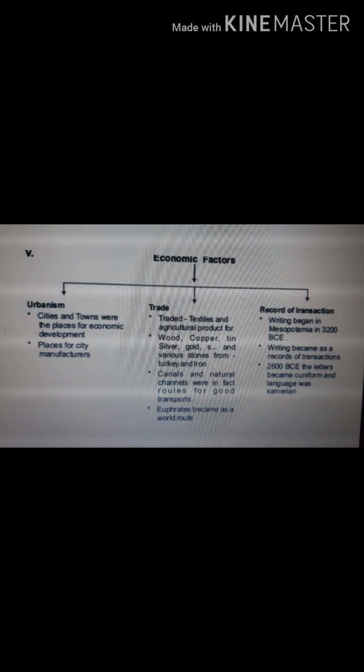And under trade, we are going to see they traded in textiles and agricultural products for wood, copper, tin, silver, gold, and various stones from Turkey, and even they got iron also. Canals and natural channels were, in fact, the routes for goods transport. Euphrates became a famous world route. And then we see record of transaction. Writing began in Mesopotamia in 3200 BCE, and it became a mode of transaction of records till 2600 BCE.